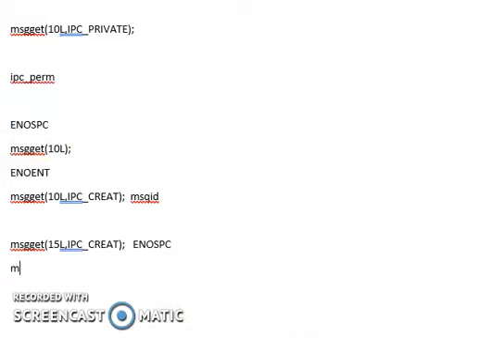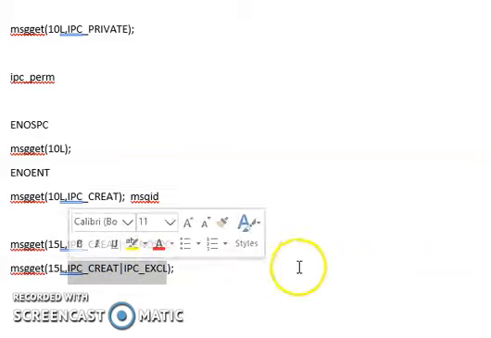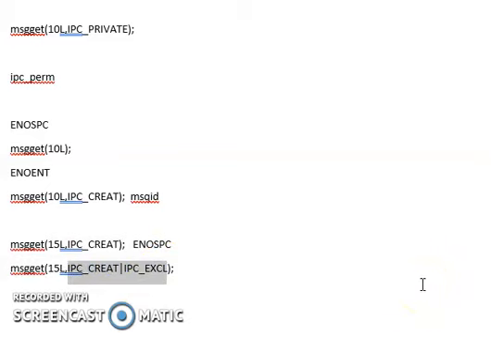The next case would be 15L again with IPC_CREAT combined with exclusive, IPC_EXCL. I have gone with using exclusive. As you know, in this line we created a message queue with key 15L. Now when I use the flag in combination of these two, it means that you are not supposed to access, you need to create.